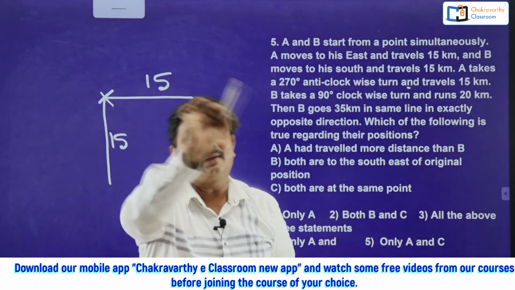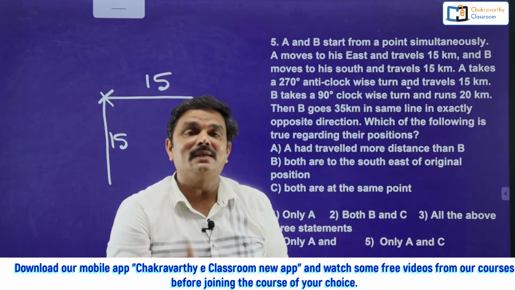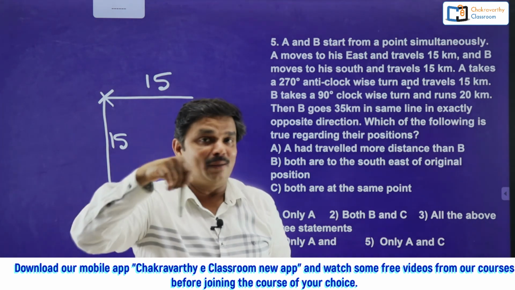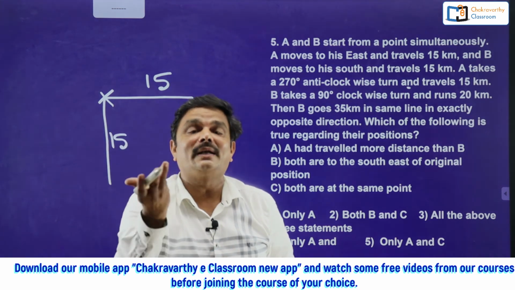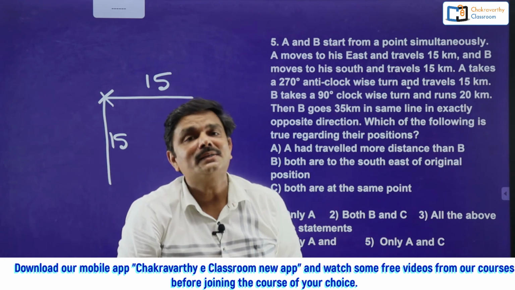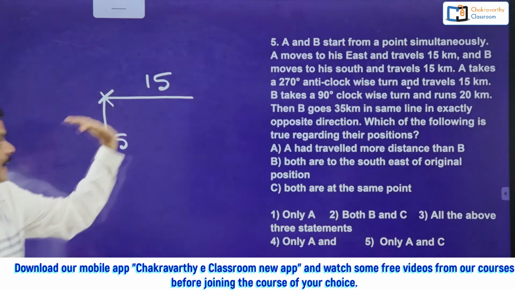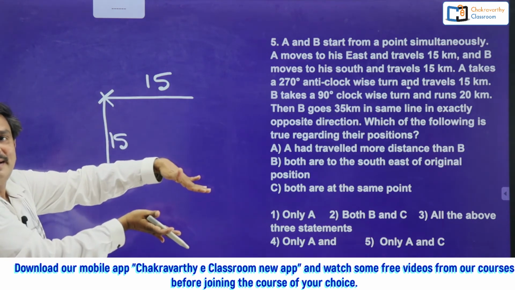Total circle is 360. In the basic class I told you, clockwise direction 360 minus 270. So how much is that? 360 minus 270, 90 degrees. Instead of taking 270 anti-clockwise, simply take clockwise direction 90 degrees.